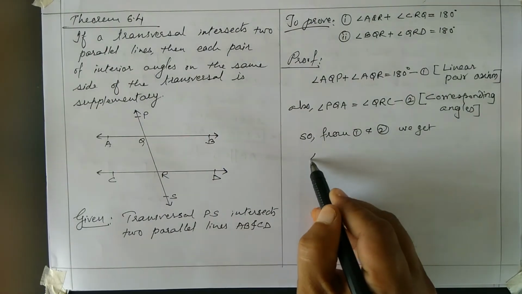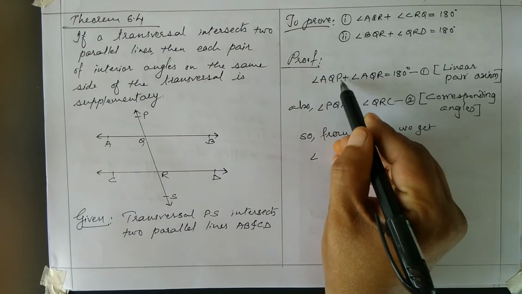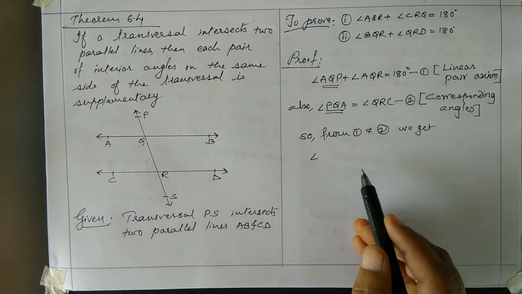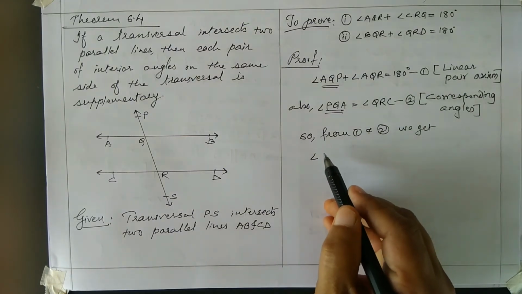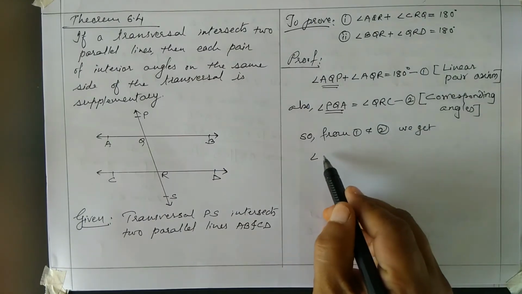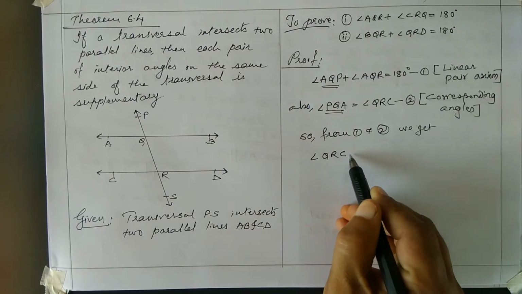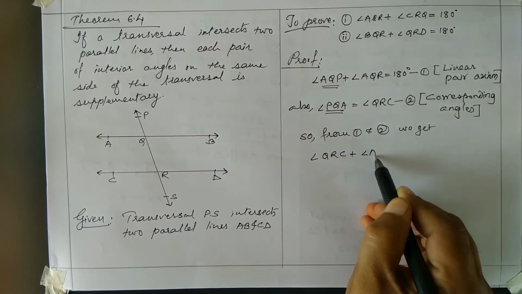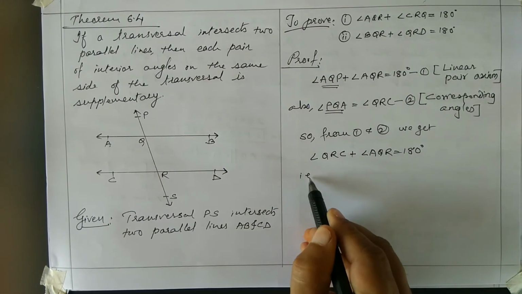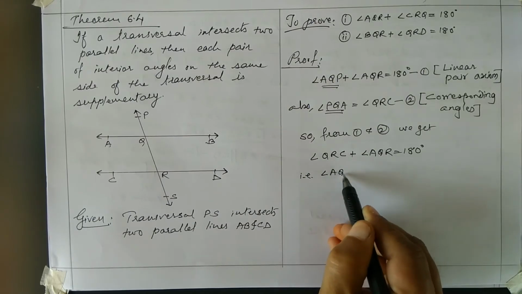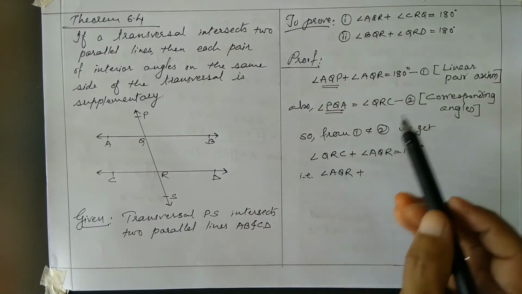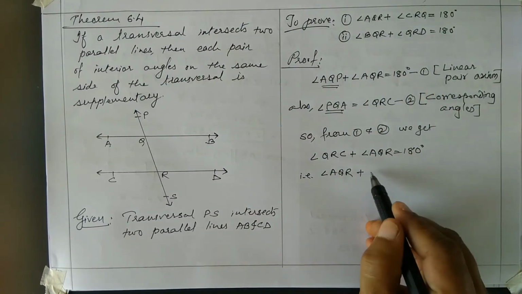So from 1 and 2, we get, now see carefully, AQP and PQA are one and the same. So we will replace AQP by QRC. So we can write QRC plus angle AQR is equal to 180 degrees. That is angle AQR plus QRC, and CRQ and QRC are one and the same. Here we have written CRQ, so I am writing it that way.